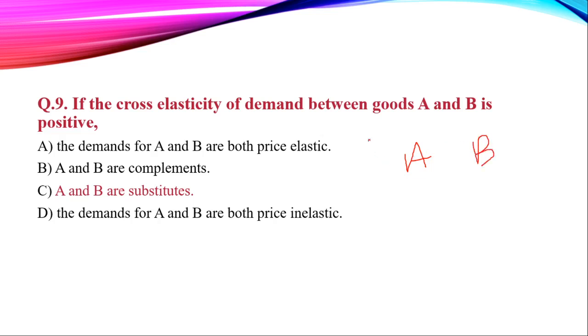If the price of A rises, then the quantity demanded for B will rise. So there is a positive relationship. Whereas if A and B are complementary, then if the price of A rises, there will be a decrease in demand for product B.